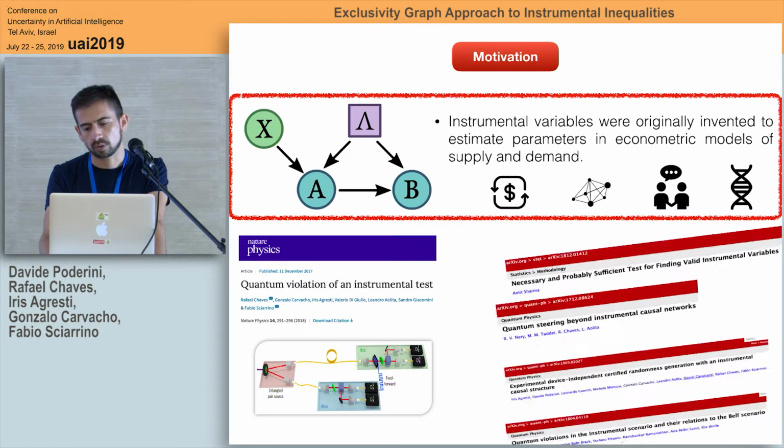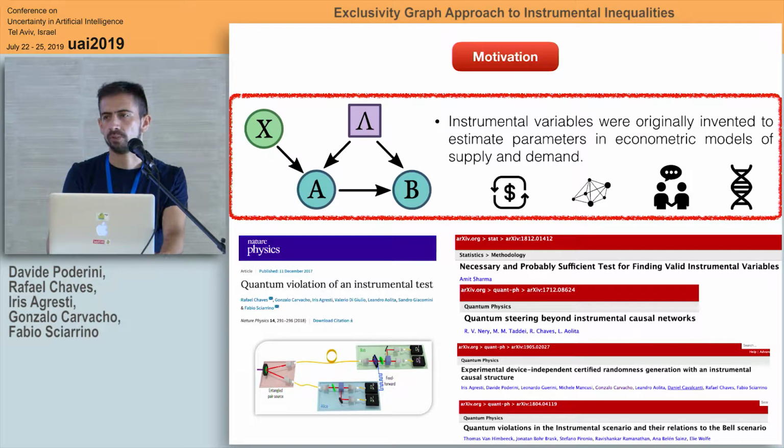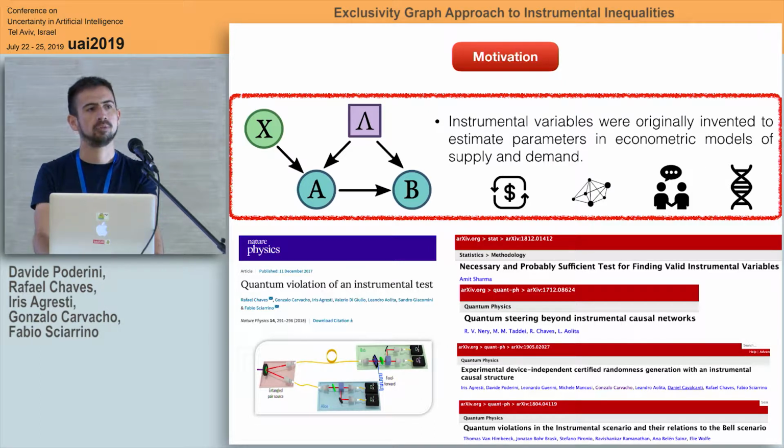After this work, many other works showed up, these are just four of them, and they prove that there is also a connection between the Bell inequality and the instrumental inequality. This is very important, since there are a lot of things that you can do with the Bell test, such as generation of quantum random numbers, protection of data, and fundamental tests. Actually, we were also able to perform an experiment to generate quantum random numbers by exploiting this causal structure.